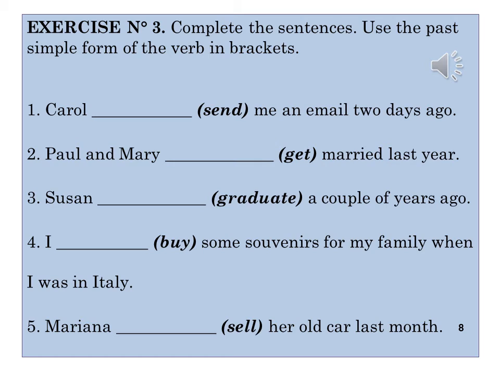Exercise number 3. Complete the sentence and use the past simple form of the verb in brackets. In number 1, you have Carol sent me an email 2 days ago. In this blank space, you have to write this verb in past simple. Number 2, Paul and Mary get married last year. You have to put in this blank space this verb, get, but in past simple. You have to do the same with number 3, number 4, and number 5.